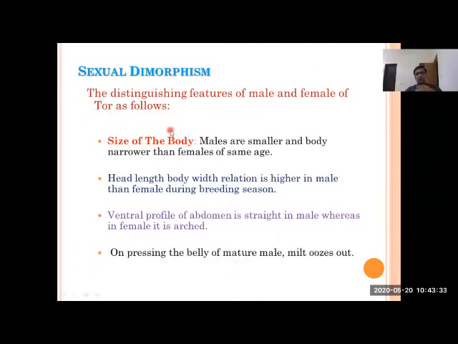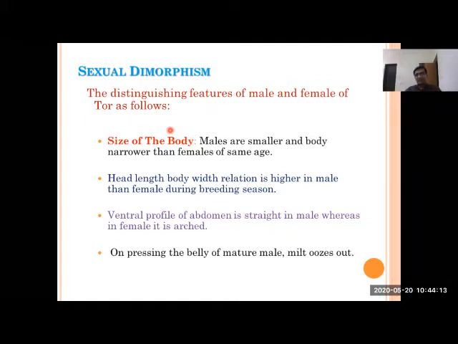Okay, then sexual dimorphism. What are the differences between the two sexes? On this basis they are identified as either male or female. There are certain morphological differences between male and female. The very first is body size. When we have two specimens bred in the same year or on the same date, and after 2 or 3 years we see their size, the male will be smaller than the female. Normally the size of the male is smaller as compared to the female.